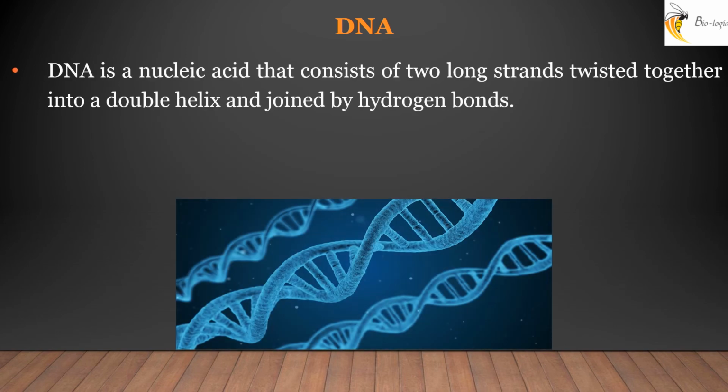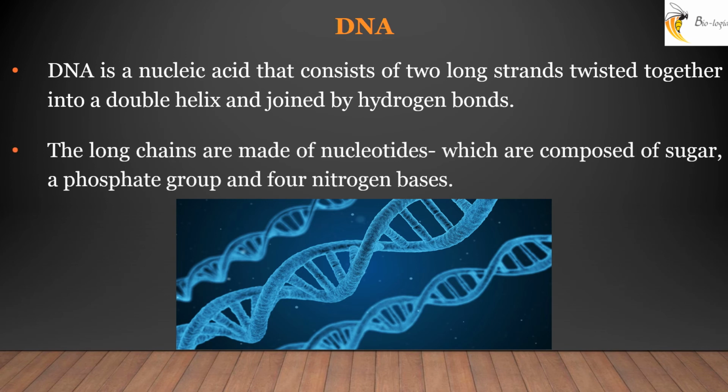What is DNA made up of? It is a nucleic acid made up of long chains of 4 nucleotides, adenine, thymine, guanine and cytosine, along with a sugar moiety and phosphate group. How are these long chains present inside our cell? These long strands are twisted together anti-parallelly into a double helical structure joined by hydrogen bonds.